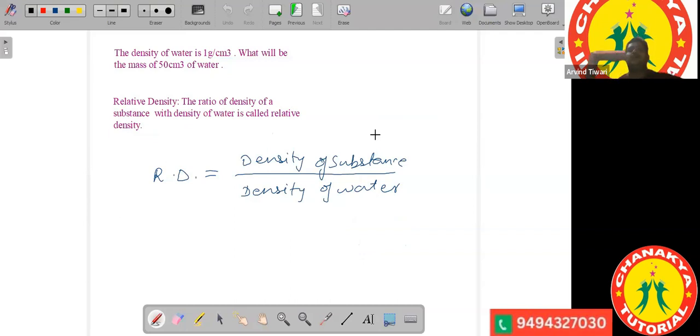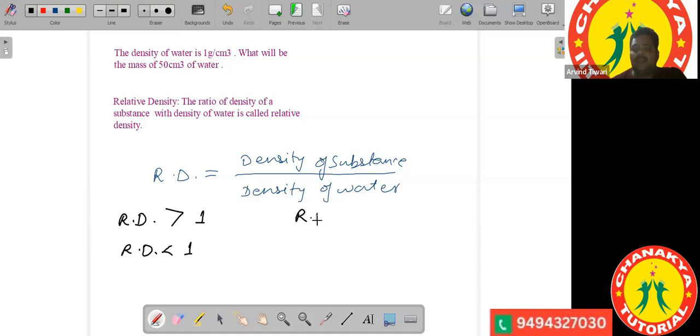Okay. So see, there are some important conclusions that we get from the value of the relative density. If you calculate the relative density of any material, the relative density of the material may be greater than 1, less than 1, or equal to 1. So what do we observe if the relative density of a material is greater than 1?